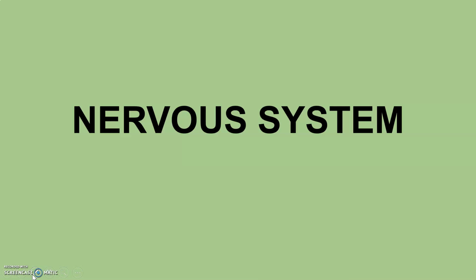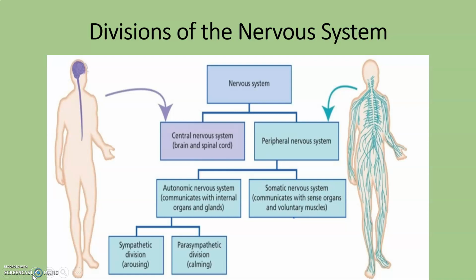For today's class, we are going to talk about how the nervous system is divided and then begin our discussion on the brain. The nervous system can be anatomically divided into the major regions of the central nervous system, which is the brain and spinal cord, and the peripheral nervous system, which are the nerves outside of the brain and spinal cord. And that's why the peripheral nervous system is called peripheral, because it means beyond or outside of the brain and spinal cord.